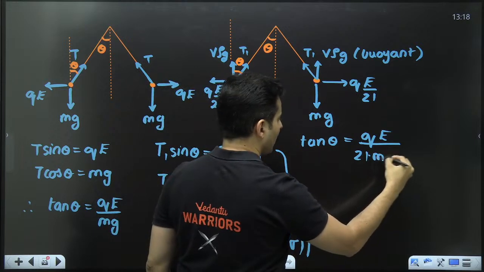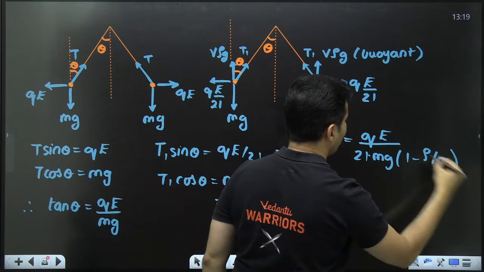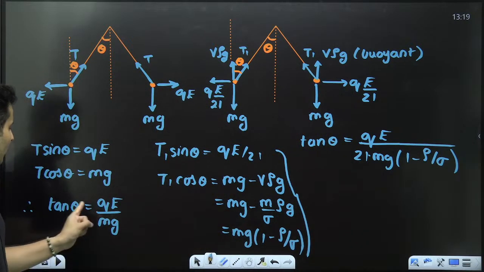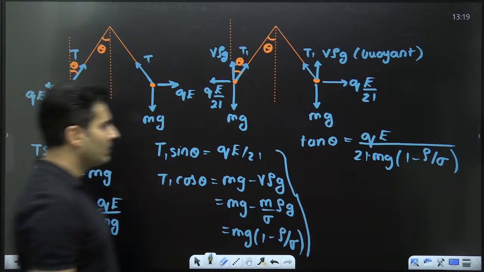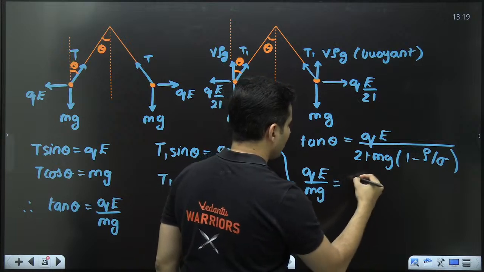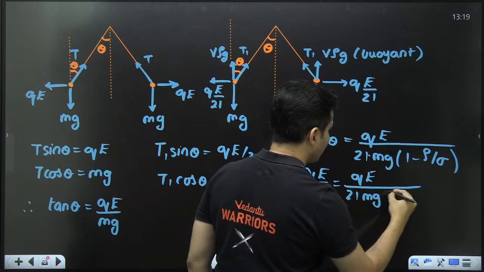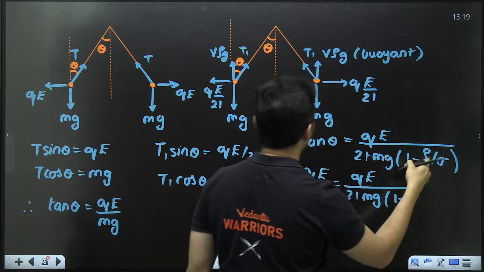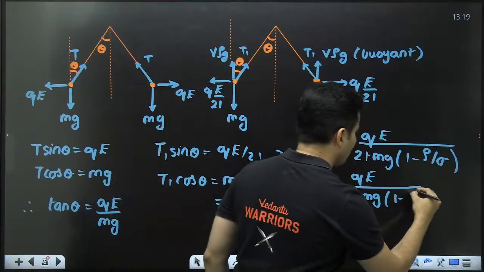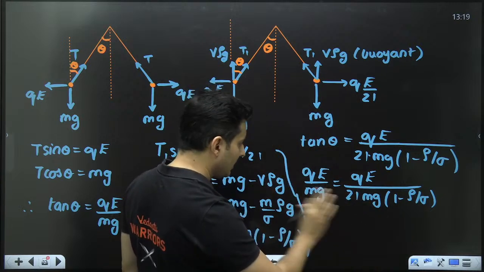21 times mg, 1 minus rho by sigma. But wait a minute, tan theta is the same. So instead of tan theta, write QE by mg. Write it as QE divided by mg is equal to QE divided by 21 times mg, 1 minus density of the liquid. I think it was also given, 800. Okay, we'll do that later on. Rho by sigma. QE, mg gets cancelled.